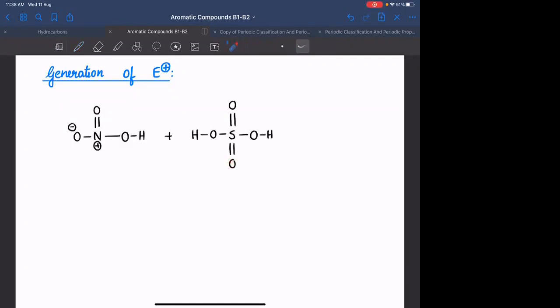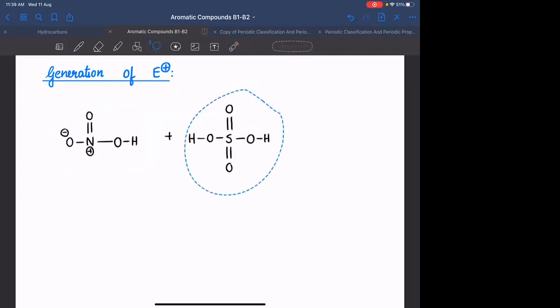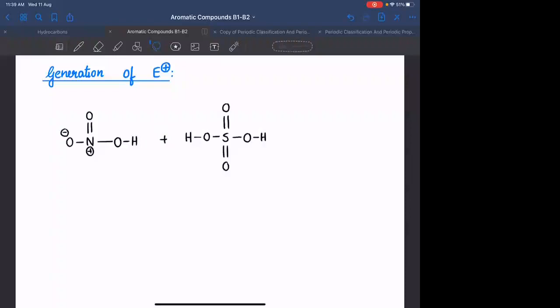Okay, my question to you. Out of HNO3 and H2SO4, which is a stronger acid? HNO3. Don't compare based on the knowledge you have, that you already know HNO3 is the king of chemicals. Compare based on the GOC principles we have studied. If you remove H positive, how to compare the acidic strength? Remove the H positive and see the conjugate base stability.